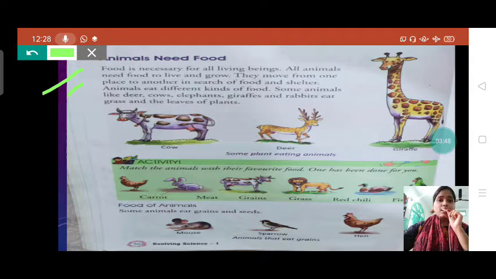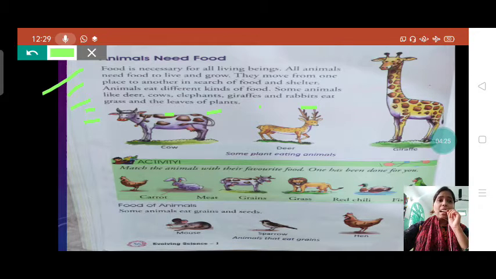Animals eat different kinds of food. Some animals, like deer, cows, elephants, giraffes and rabbits, eat grass and the leaves of plants.